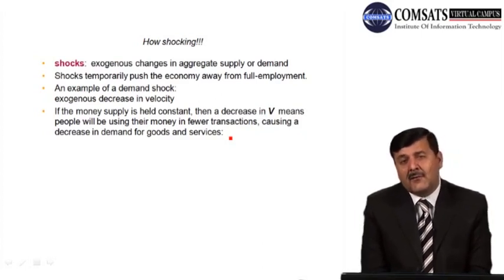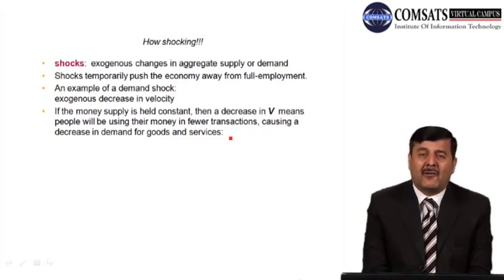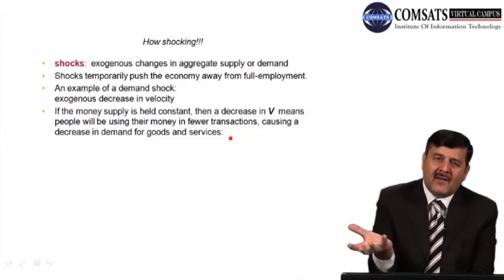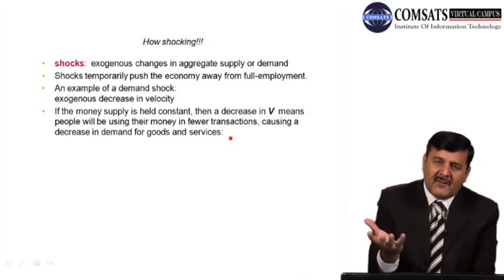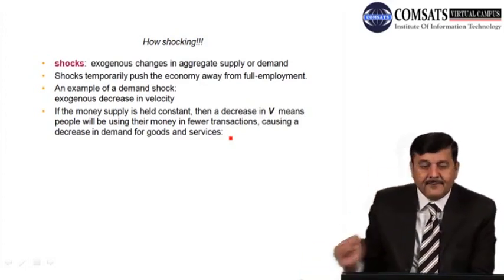So when demand for goods and services goes down due to a decrease in velocity, this is called a temporary shock, right? So this has affected the level of demand for goods and services in the economy. So how can we recover from this shock? We'll see that.